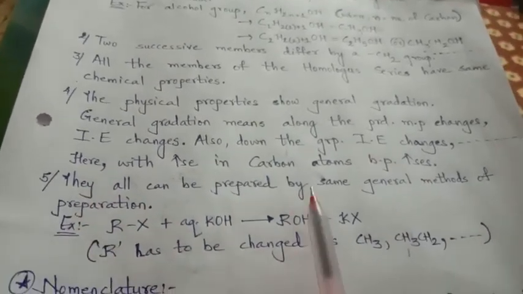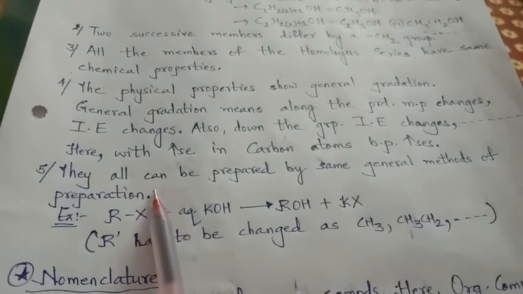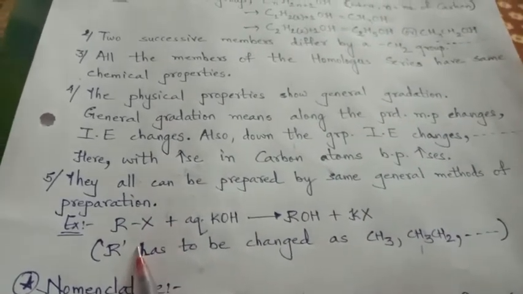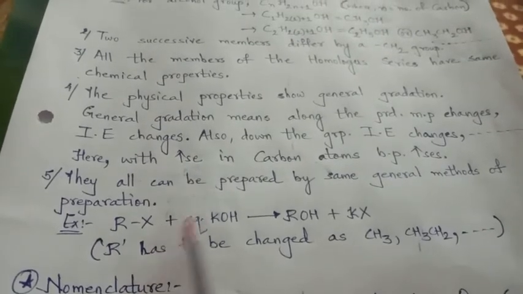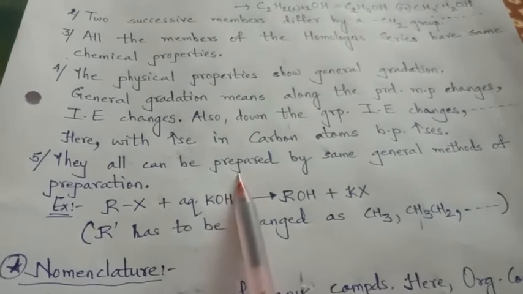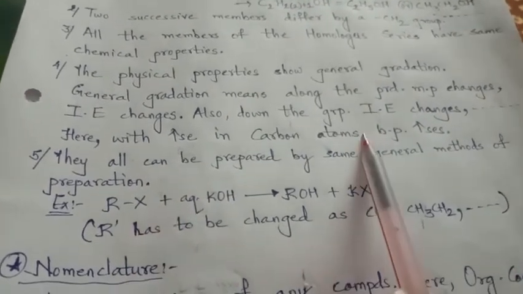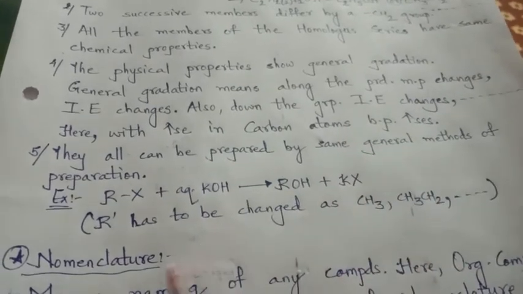They all can be prepared by the same general methods of preparation. In a series I am talking about, if we take the alcohol series, then their general method of preparation will be the same. If acid, then their method will be the same. But if we consider alcohol and acid, then their methods will be different.